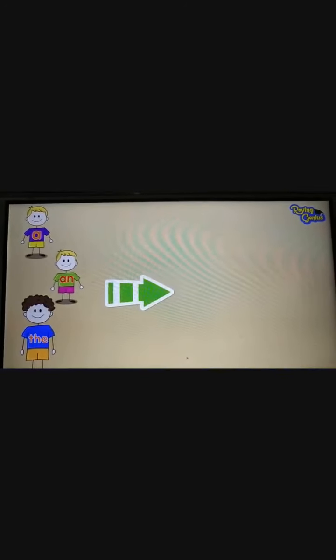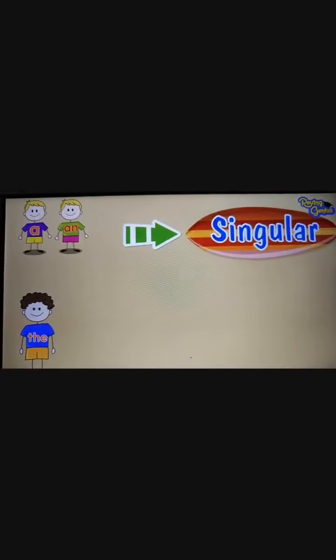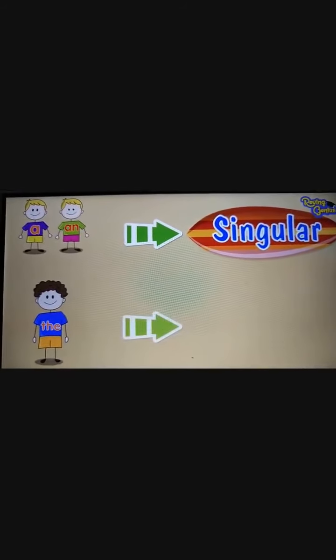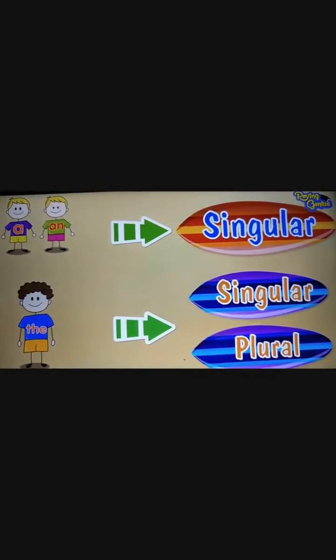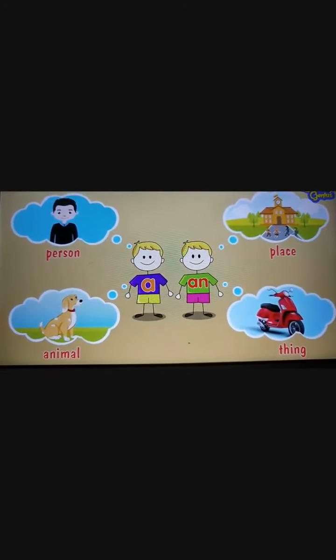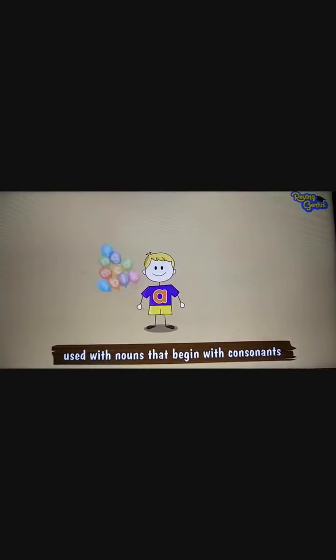Now, articles a, an and the are used to point out nouns. A and an are used to show singular things, and the is used to show both singular and plural nouns. A and an are used to show a person, place, animal or thing, singular. And a is used with nouns that begin with consonants.